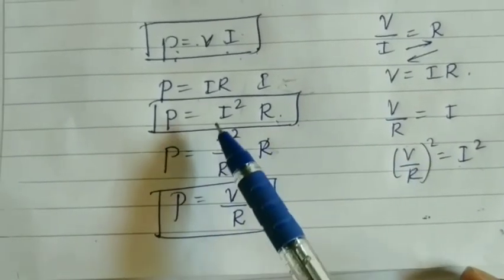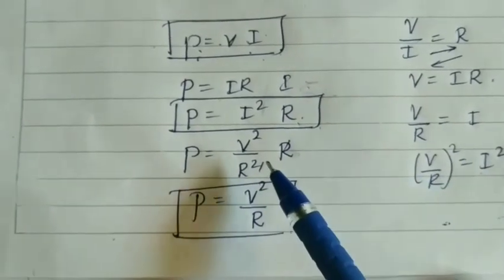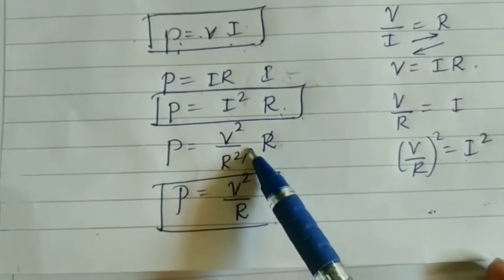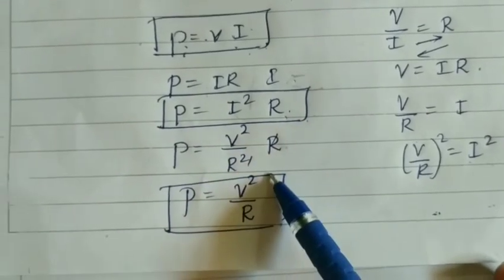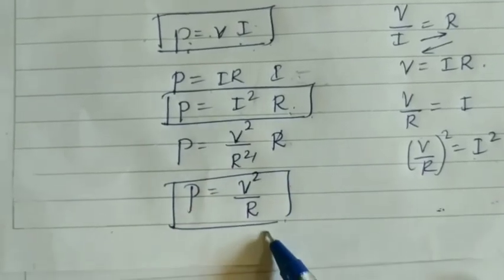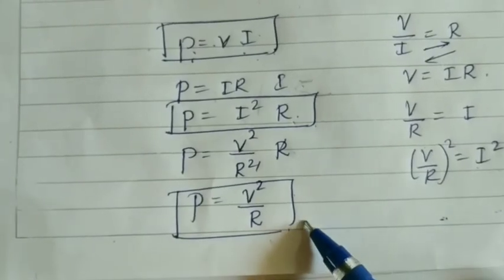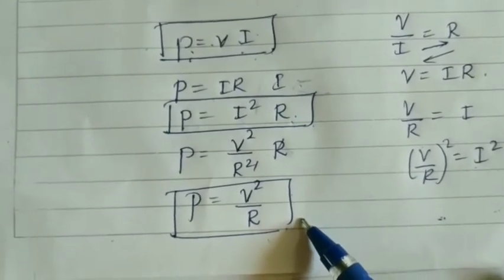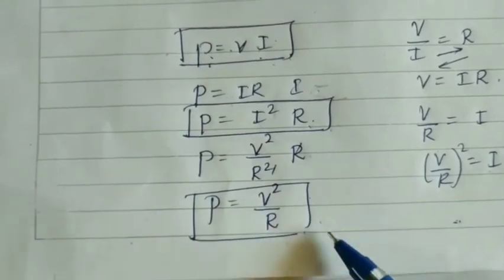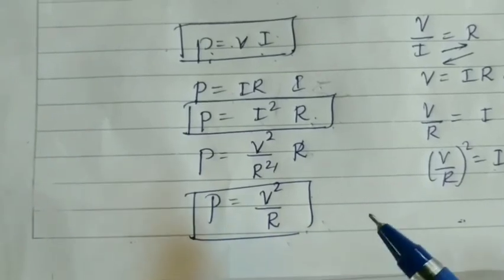Instead of I square here, we put V square by R square. Now here R gets cancelled. P is equal to V square by R. This is also another type of mathematical expression of electric power. These are all the mathematical expressions used in problems according to the data.